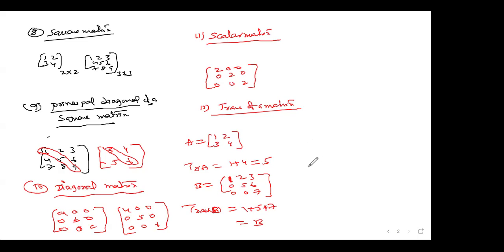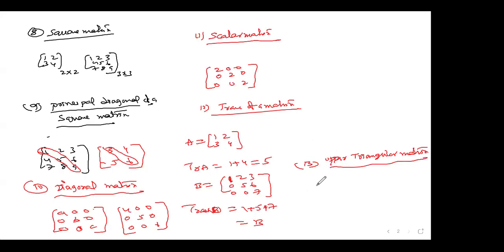Now come to the next one. Here I am going to introduce the 13th one, the upper triangular matrix. Upper triangular matrix means what?